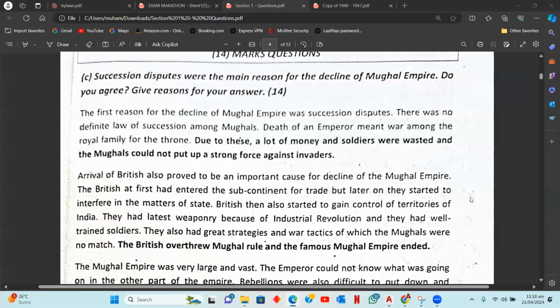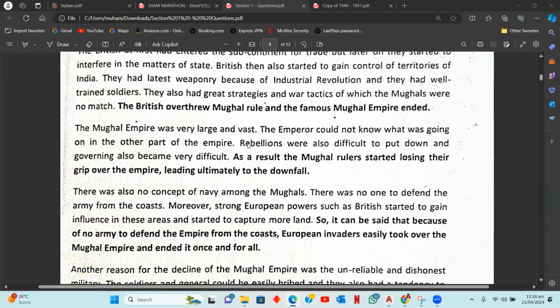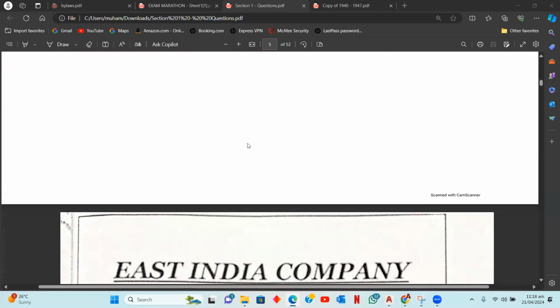And once you write all of these reasons, at the end, you will be writing an evaluation. Evaluation at the end means that you clarify which reason you think was the most important. Obviously, do you agree with the question statement? Do you agree with any other reason? You write that, you clarify your opinion at the end, and then provide two, three lines of justification for your evaluation as well. I hope this format is clear, guys.